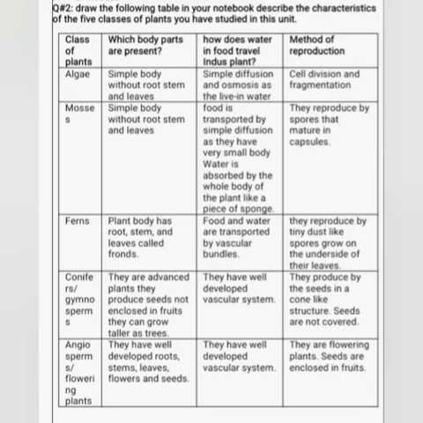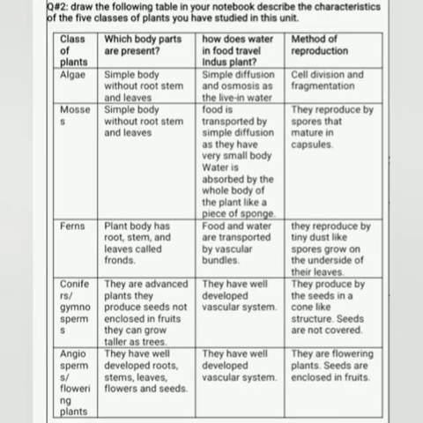First type is algae. Simple body without root, stem and leaves. Simple diffusion and osmosis gives them water, and they reproduce by fragmentation or cell division. Second type is mosses. Mosses have a simple body without root, stem and leaves. Water and food is transported by simple diffusion. They reproduce by spores which mature in capsules.